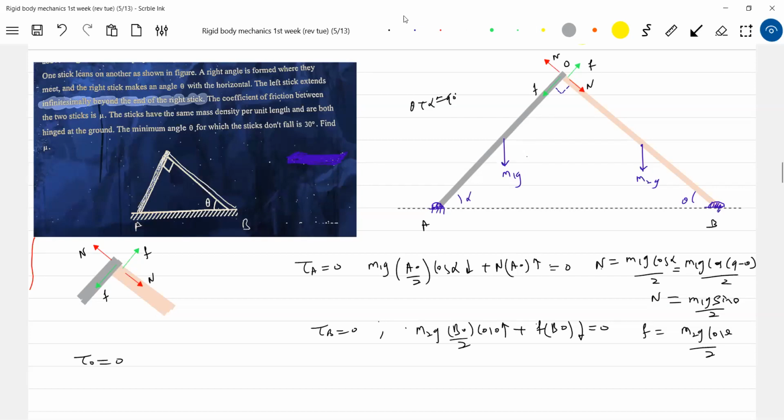Yes, sir. Tan square theta should be M1 by M2, no? If I divide these two, F equal to mu, I'll get tan theta. I don't have anything, no?